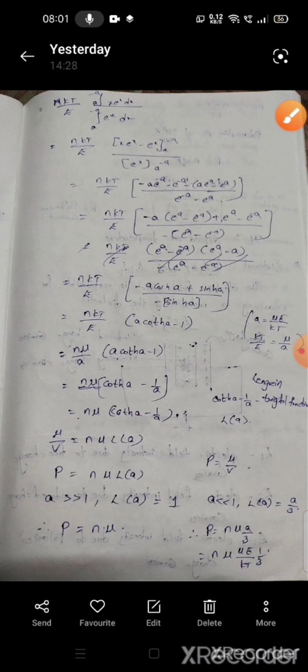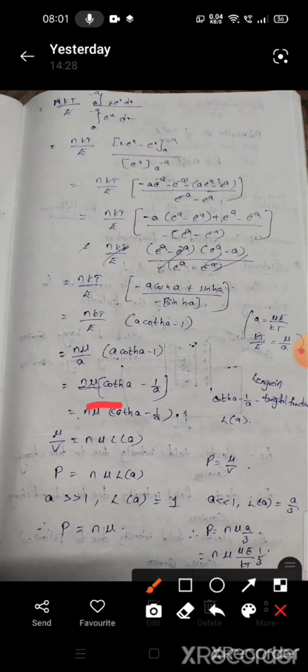Here a equals mu E by kT, so kT by E is mu by a. N mu by a into a coth a minus 1. By multiplying the equation, n mu times coth a minus 1 by a. Mu by V equals n mu into L of a. Here L is the Langevin function, coth a minus 1 by a. We will take this equation as the Langevin function.